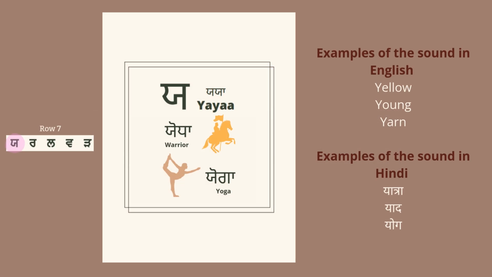Yayya ya yodha. Yayya ya yoga. In English, yellow, young, yarn. In Hindi, yatra, yad, yog.